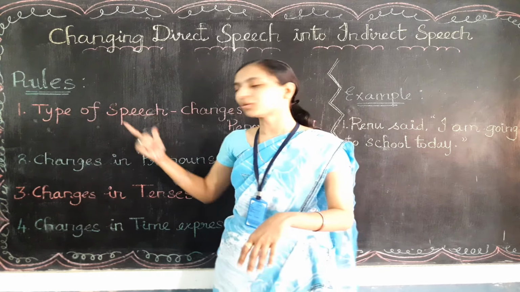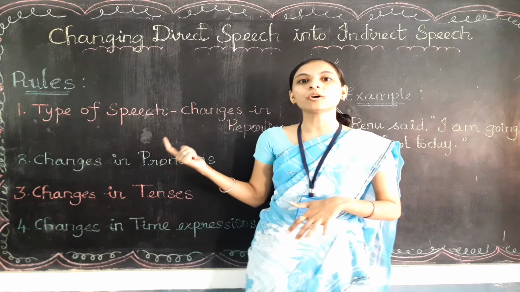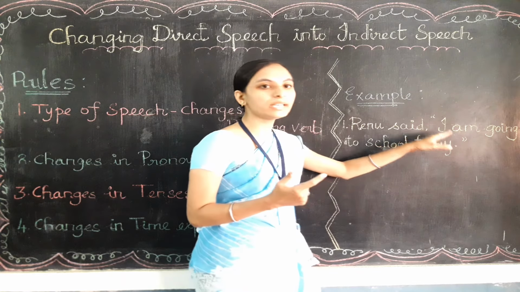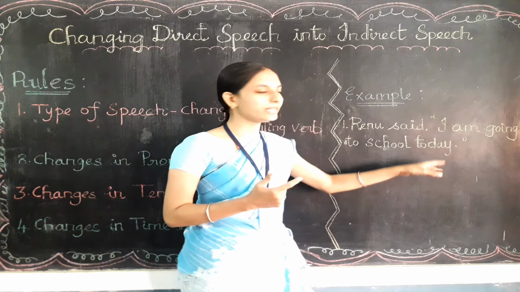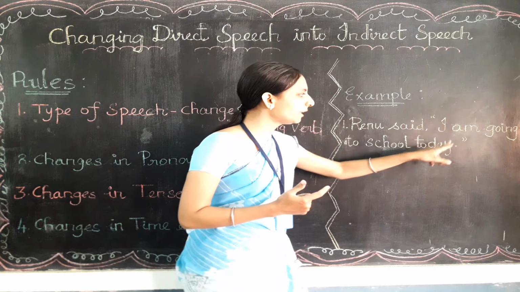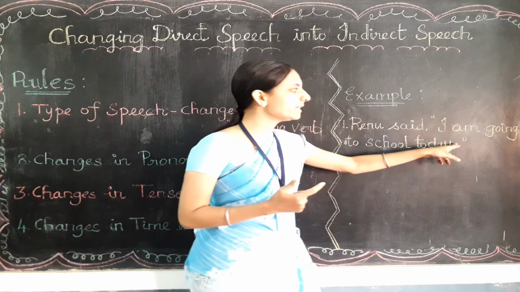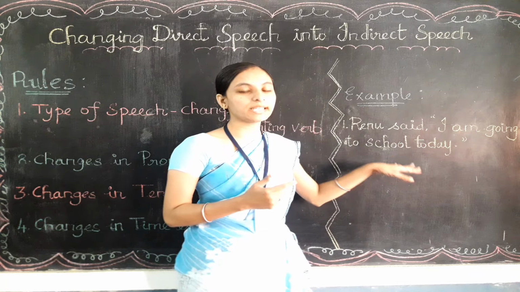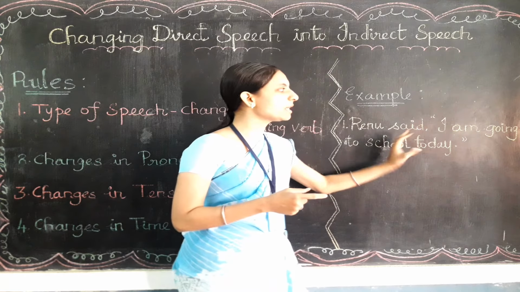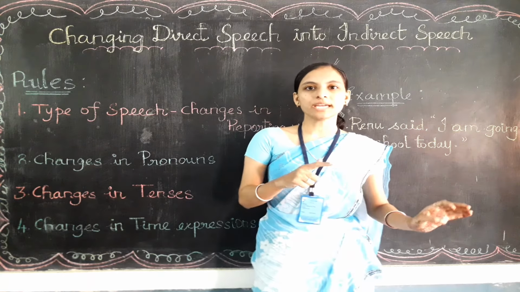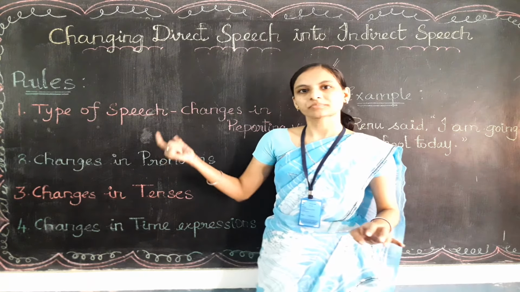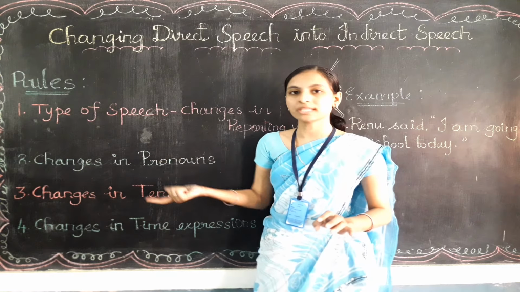All these rules should be followed within the quotation mark sentence only, from "I" to "today." It is in the inverted commas, in the quotation mark. That speech alone is going to change according to this rule.